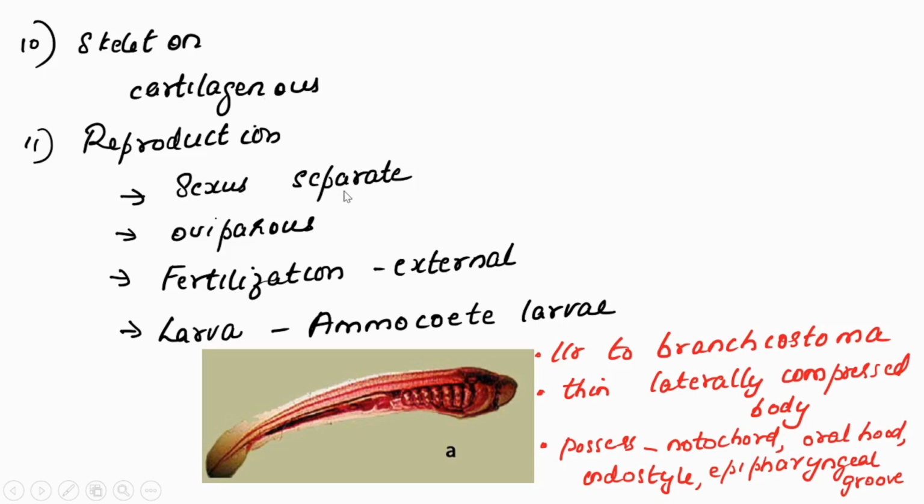Reproduction, how? Sexes are separate. Oviparous means egg-laying type. Fertilization is external. Larva is present. Its larva is called ammocoete larva. This is the image of its larva. It's somewhat similar to Branchiostoma that we have learned in the last chapter. So it has a laterally compressed body. It possesses a notochord, and an oral hood is there like Branchiostoma. Endostyle is present, epipharyngeal groove is also present. These are about the ammocoete larva.